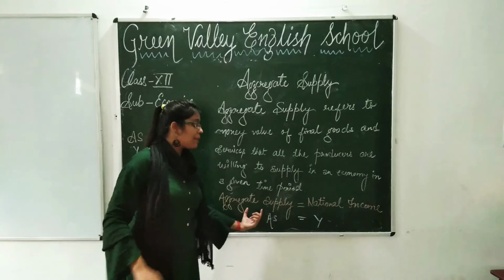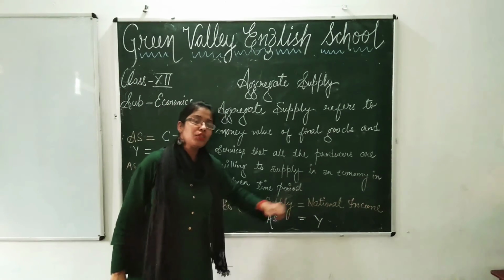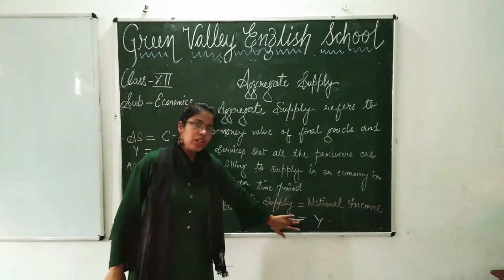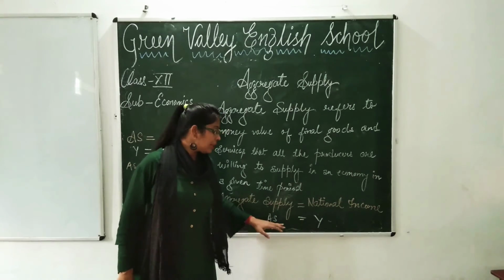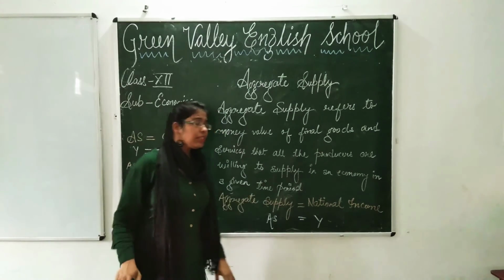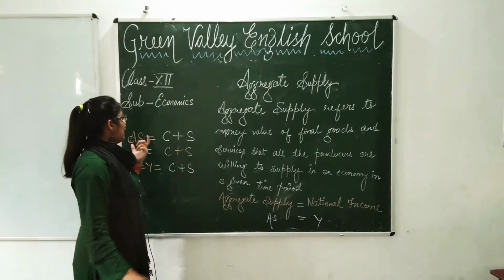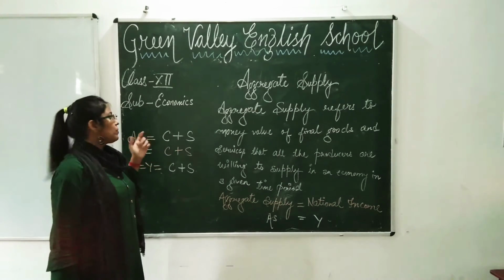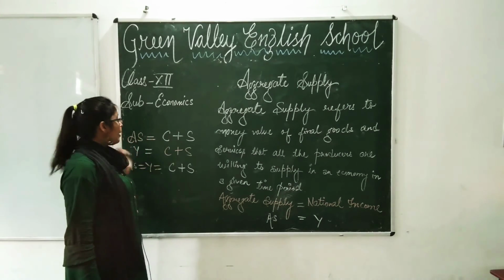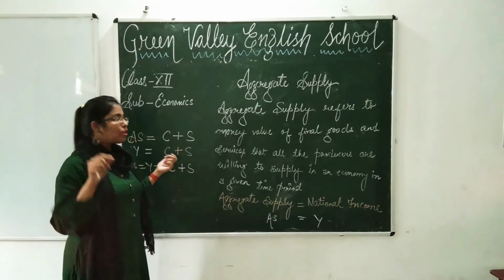So aggregate supply is equal to national income, hence we can say AS is equal to Y. Now symbolically, AS is equal to C plus S. How? When AS is equal to Y and Y is equal to C plus S, income is equal to consumption